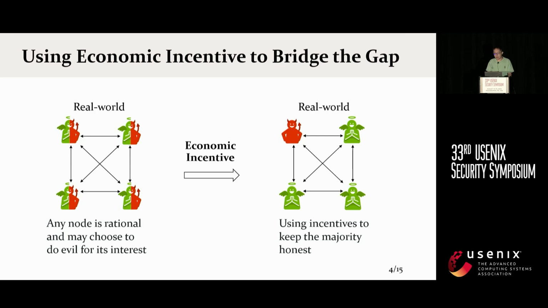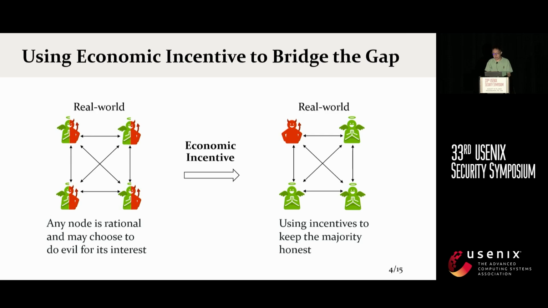For example, a very famous attack is called the double spending attack. In the double spending attack, the adversary tries to spend money twice and get additional benefits. So it is important to keep the majority of nodes following the protocol and doing something good. Blockchain uses economic incentives to encourage nodes to follow the protocol.